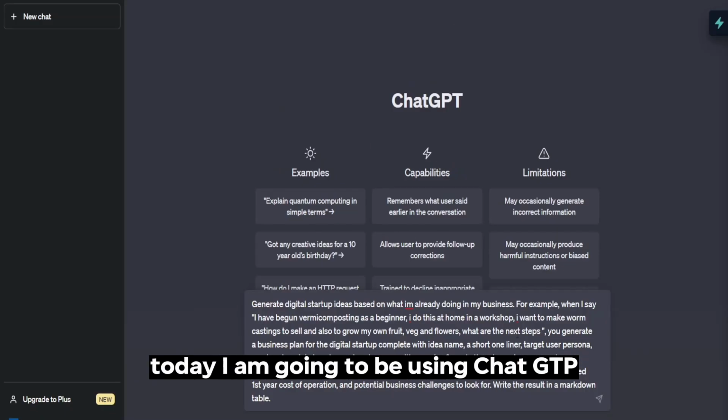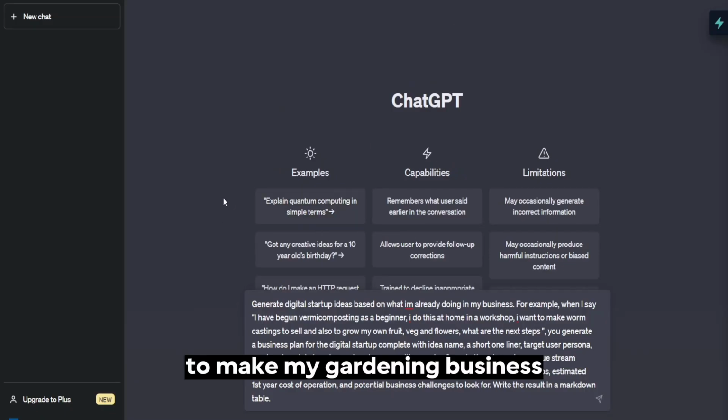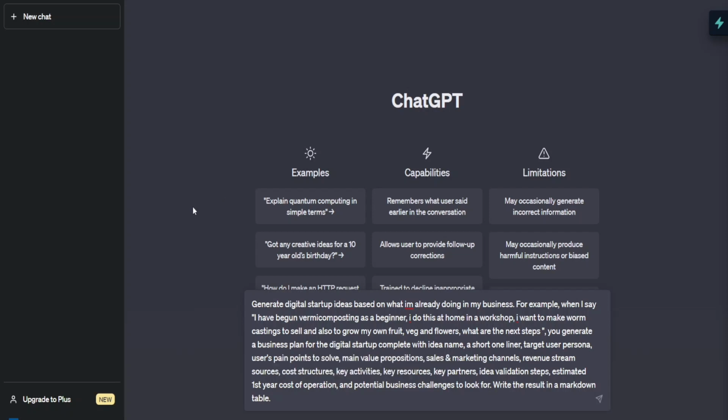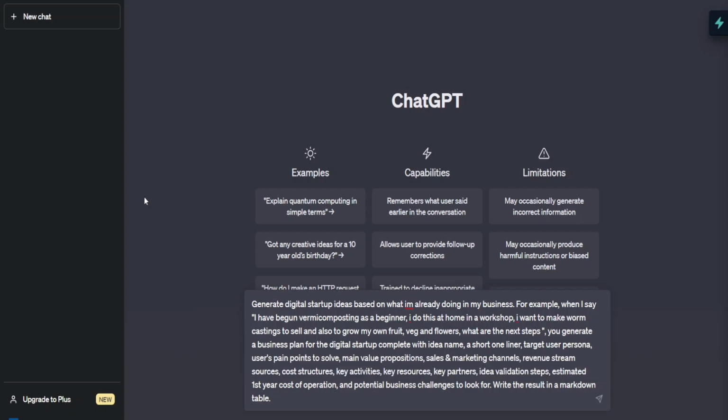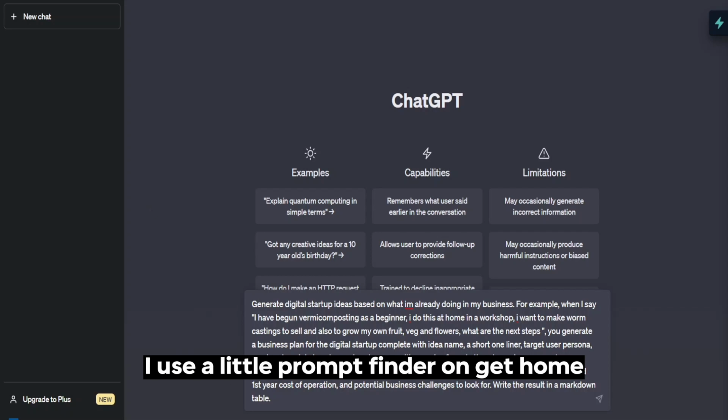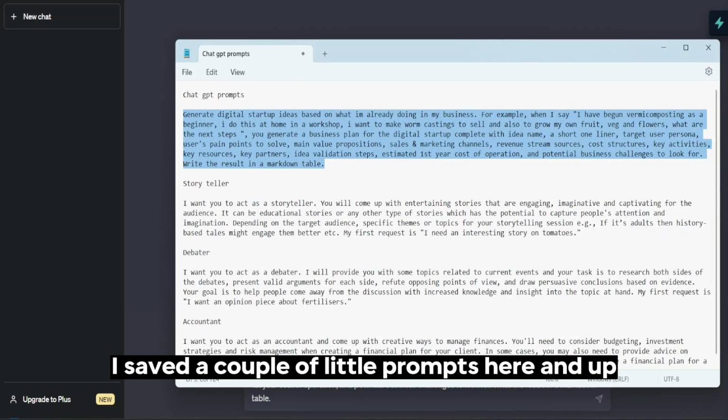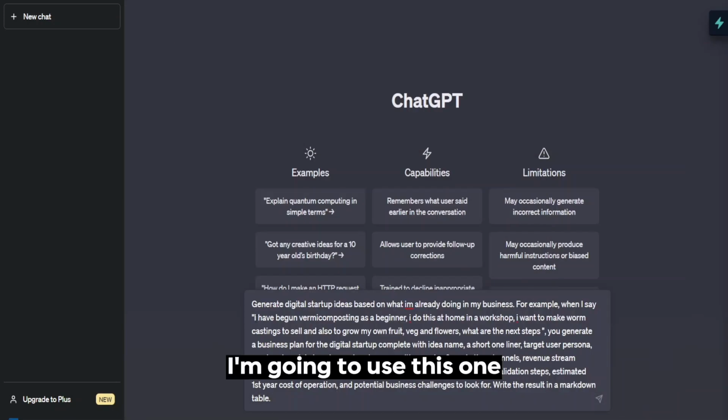Today I am going to be using ChatGPT to make my gardening business. I've already got a farmland, and I've already started doing vermicomposting, started my worm bin. I've got access to growing. So yes, I use a little prompt finder on GitHub. I saved a couple of little prompts here. Look, I'm going to use this one.